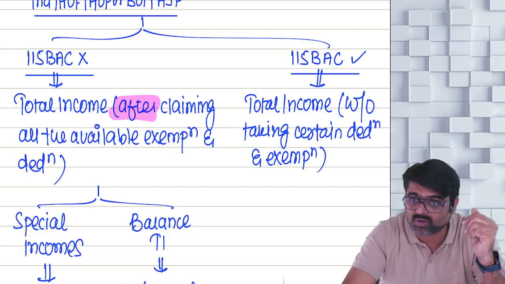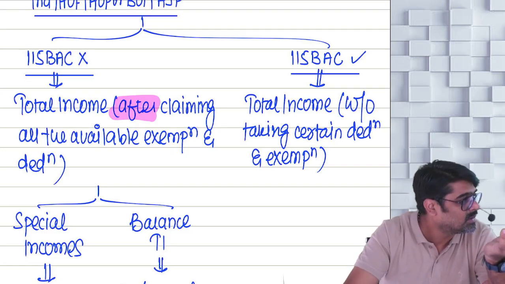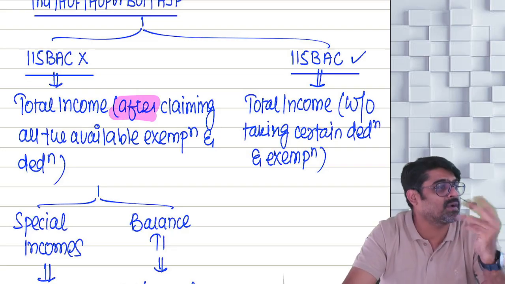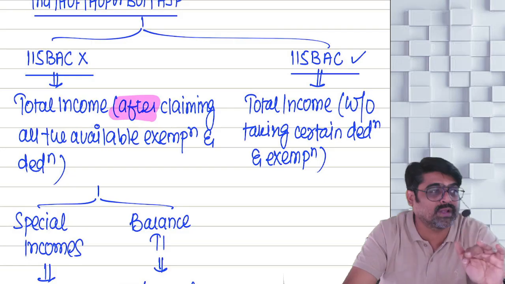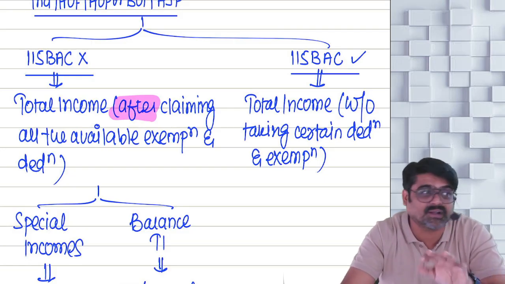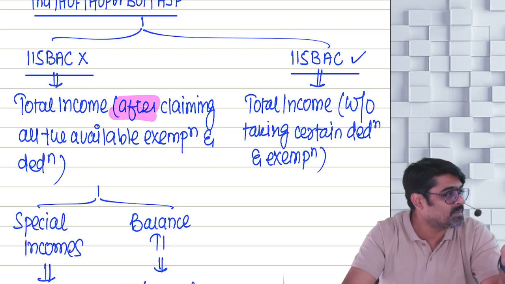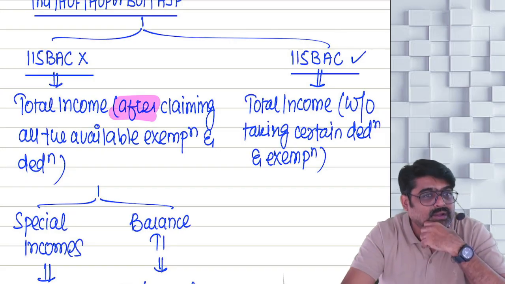These exemptions are not available. Yes or no? Do you remember or not? Under the head PGBP, you will not get the deduction for additional depreciation. You will not get the deduction for donations made for scientific research. You will not get the deduction under section 35AD. Under the head house property, you are not going to get deduction for interest on housing loan for self-occupied property.